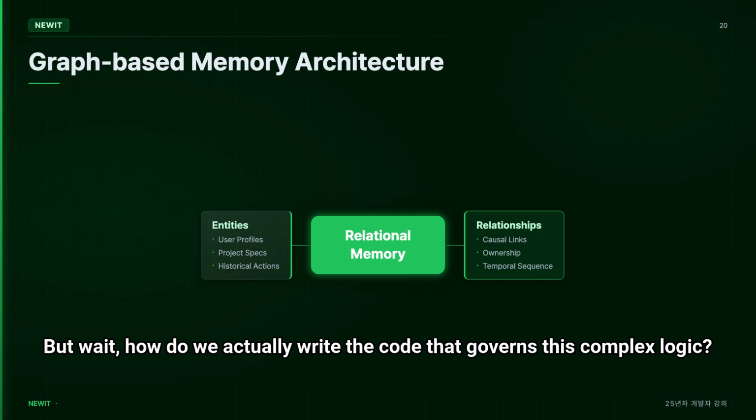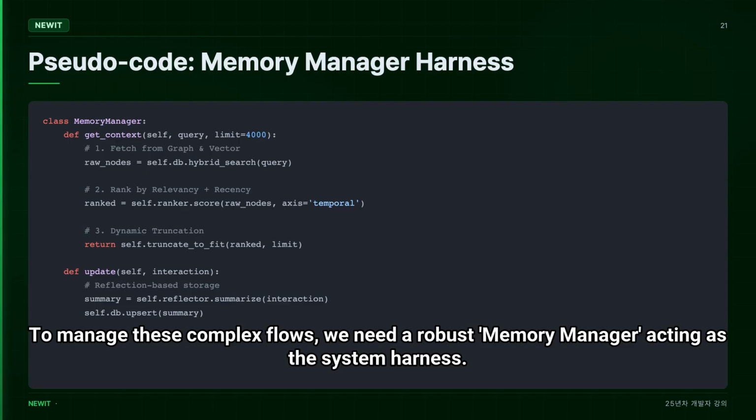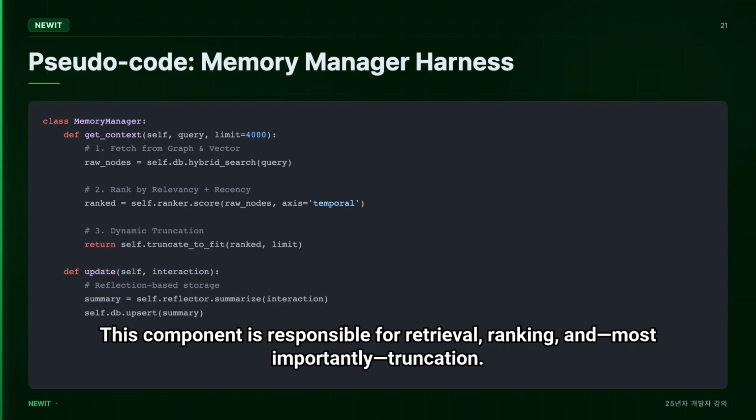But wait, how do we actually write the code that governs this complex logic? To manage these complex flows, we need a robust memory manager acting as the system harness. This component is responsible for retrieval, ranking, and most importantly, truncation.